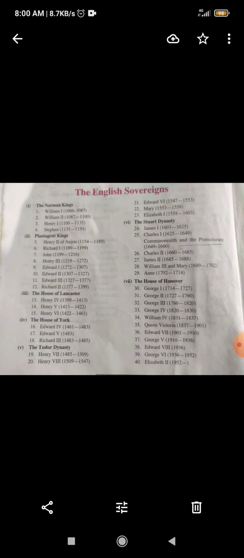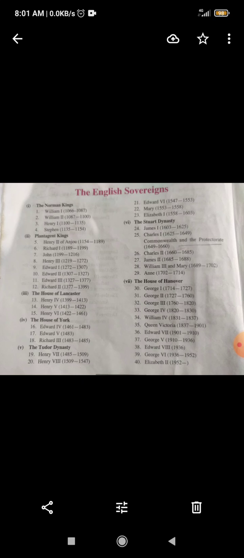Next is the Stuart dynasty. In the Stuart dynasty, James I, around 1603 to 1625, took the sovereign powers. Then Charles I is very important because he is from Scotland. He came to England in the years 1625 to 1649. Because of the death of Queen Elizabeth, who died unmarried, there was ultimately no heir to rule England. So Charles I took the powers under his control.